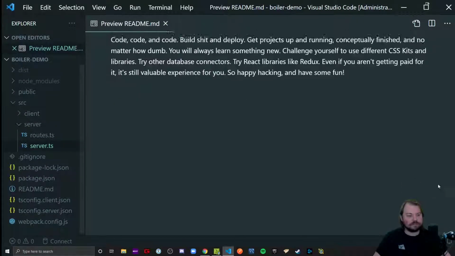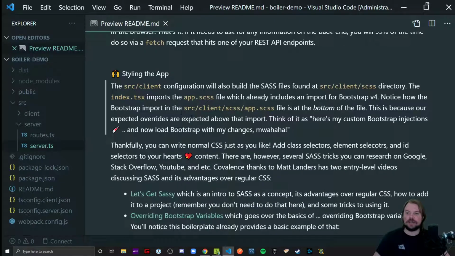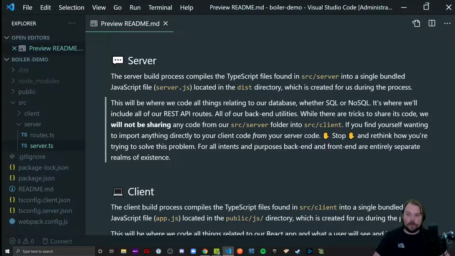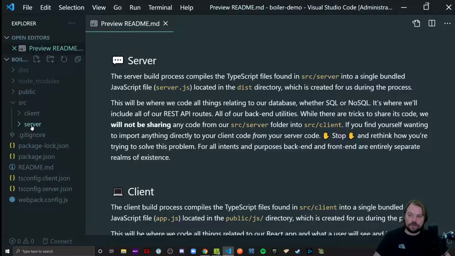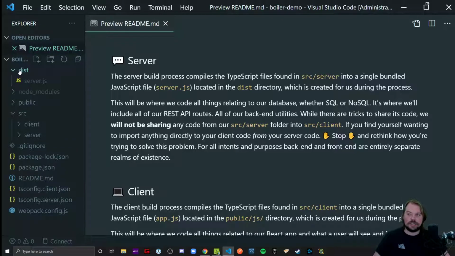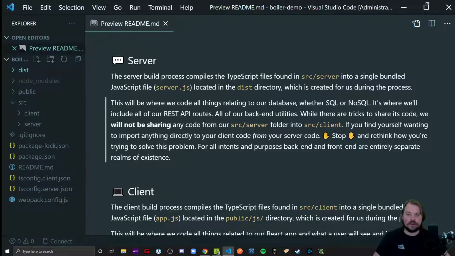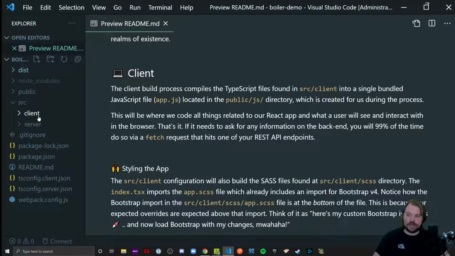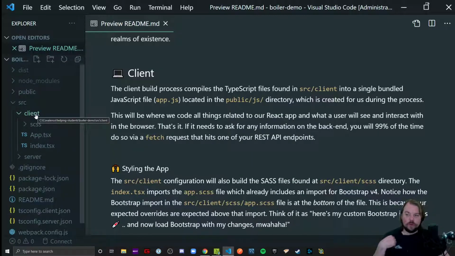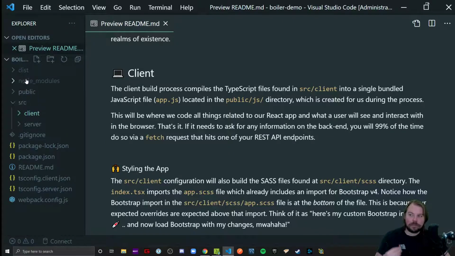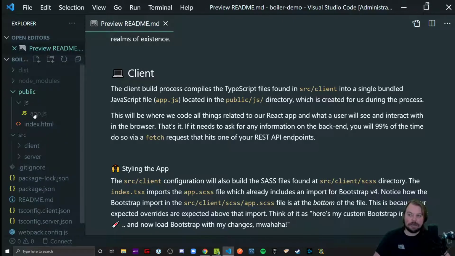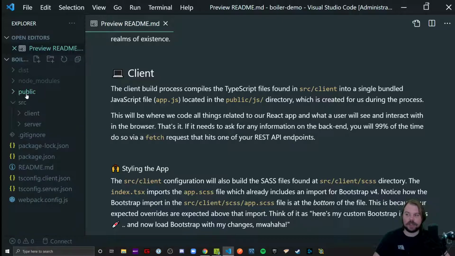All right? This starting at the bottom thing is getting a little out of hand. All right. So the important part to know is that once your server is compiled and bundled, it's outputted to dist server.js. And there you go. Client-side stuff, same rules apply. It will be compiled and bundled and outputted to public.js app.js. This one file is going to represent all of our React website code.